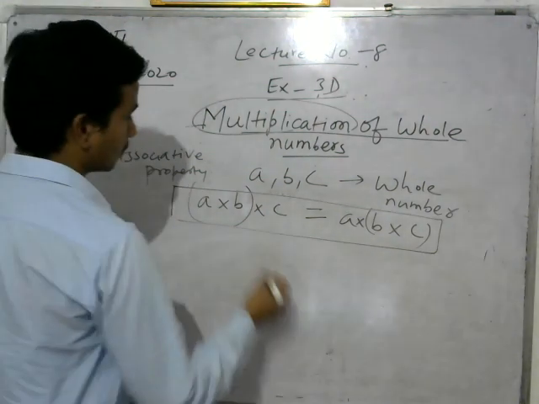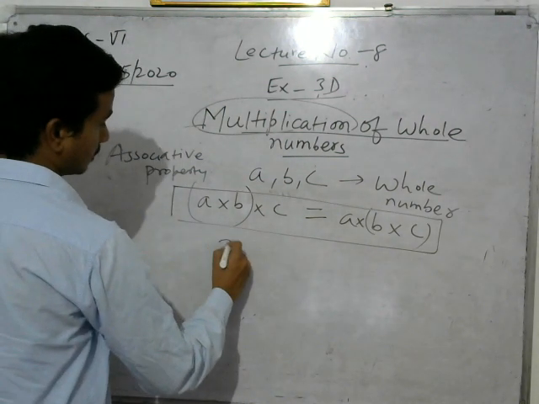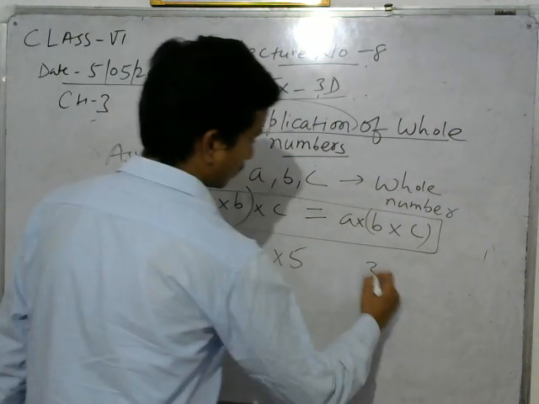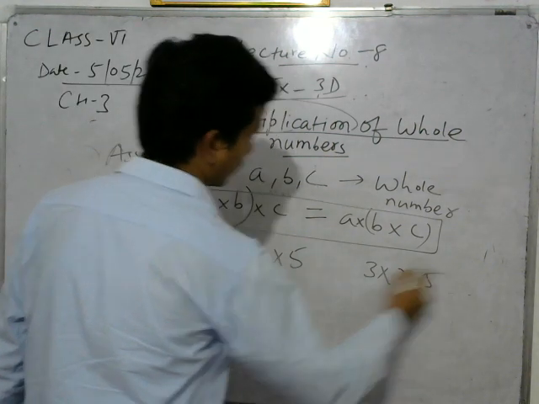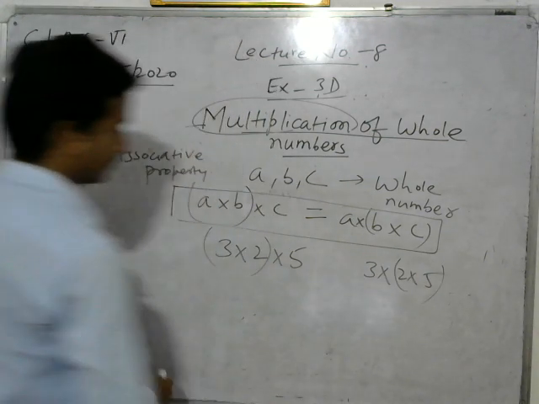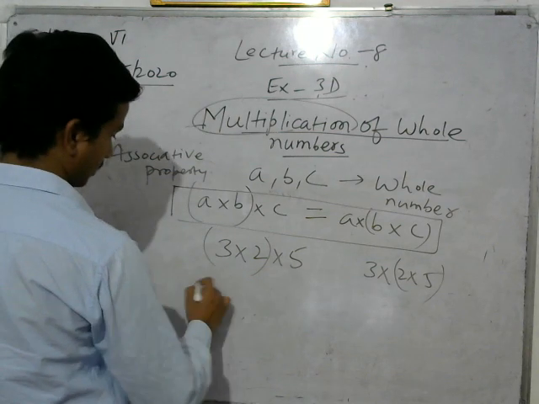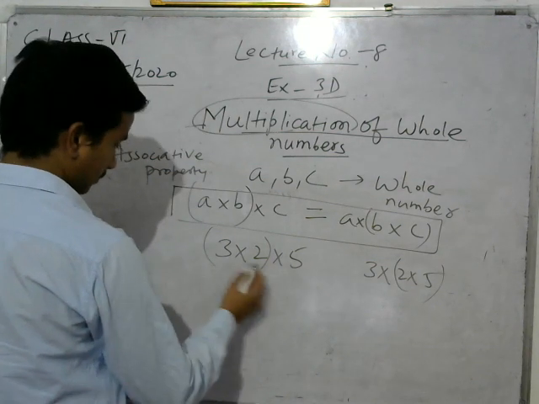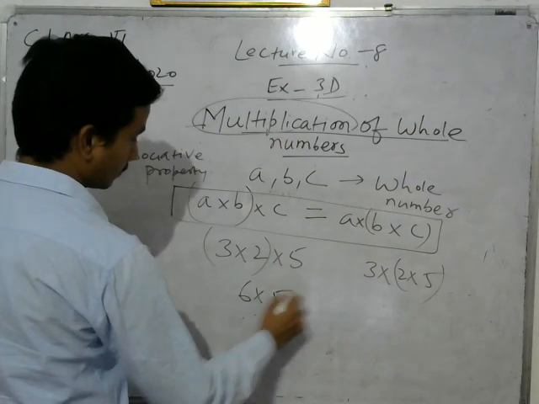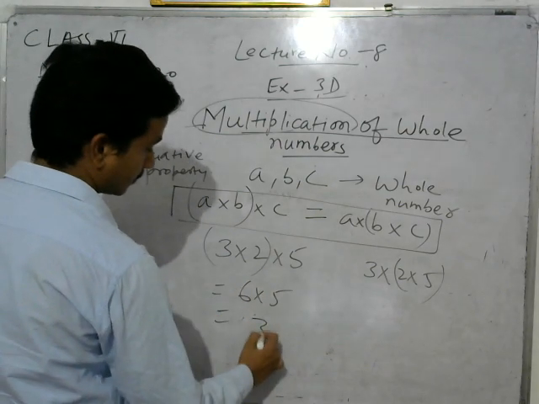For example, you can say 3 into 2 into 5, multiplied this way or this way. You can verify this property. 3 into 2 is 6, 6 into 5 is 30.